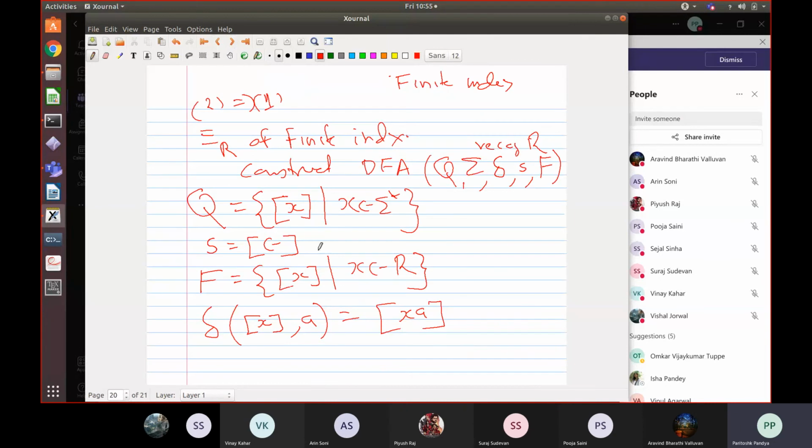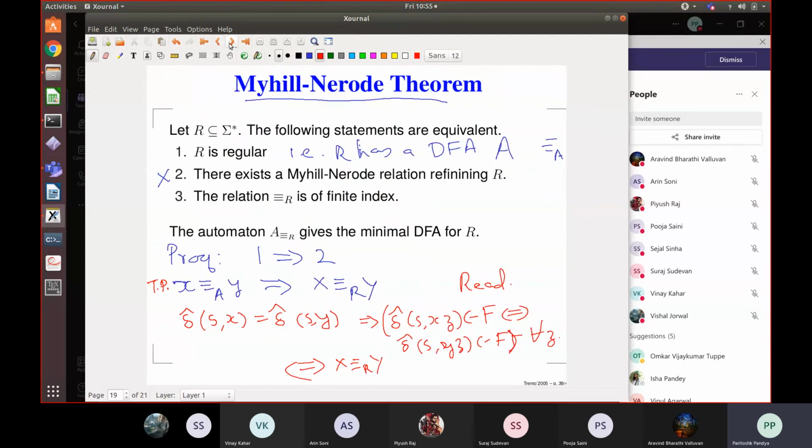So we get a DFA with the fewest number of states, in fact the minimal DFA. So this proves that given a finite index language induced equivalence, we can construct the minimal DFA for that language. This is how it works, and that is the power of the Myhill-Nerode theorem.